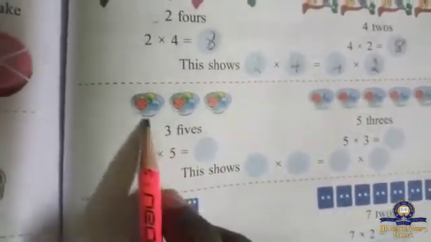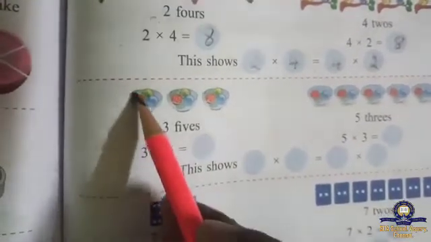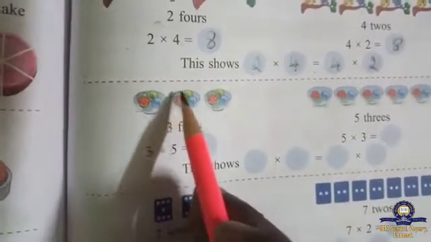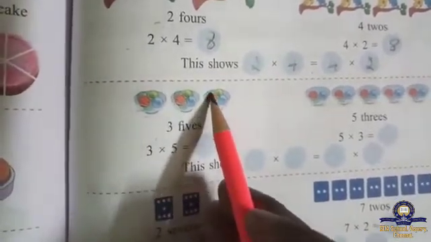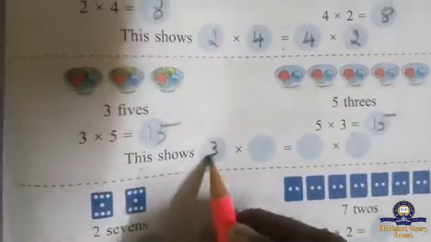That means you have to count how many balls are there. 1, 2, 3, 4, 5, 6, 7, 8, 9, 10, 11, 12, 13, 14, 15. 3 fives are 15. 5 threes are the same answer, 15. This shows 2 multiplication facts, right? 3 into 5, 5 into 3. Understand?